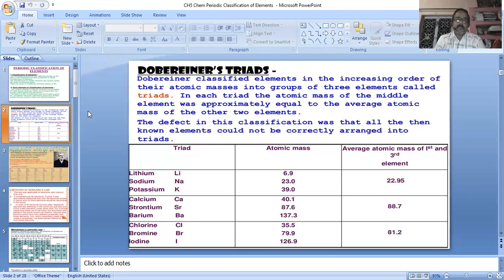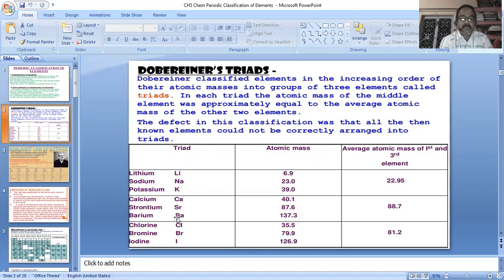Suppose the mass value of element A is 1 and of C is 3. First we add both mass values, so 1 plus 3 equals 4, and divided by 2, 4 by 2 equals 2. So the mass value of element B is 2. Just see some examples: lithium, sodium and potassium. This is the first group, and the atomic mass values of these three elements are 6.9, 23.0, 39.0. The average atomic mass of the first and third elements is 22.95. That means the sodium value is 23.